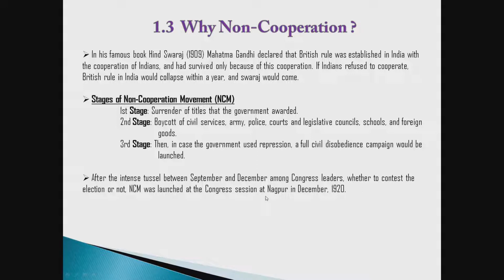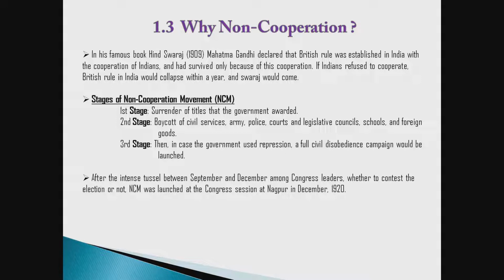This decision was taken at the Nagpur session in December 1920. People had no problem with these three stages, but there was one problem about contesting the election. But after the tussle, they came to know that this is a good idea, and that's why they accepted this. So in this way, the non-cooperation movement started.